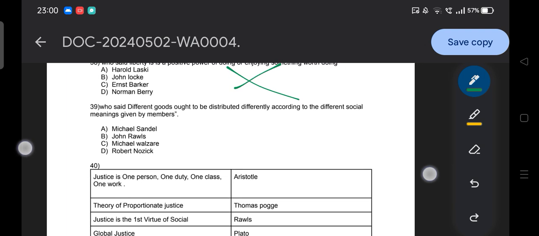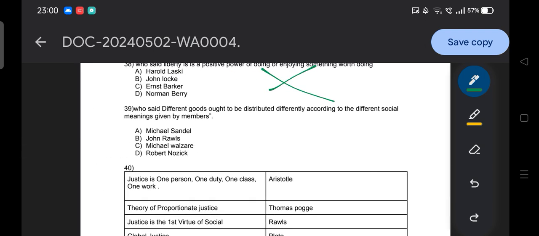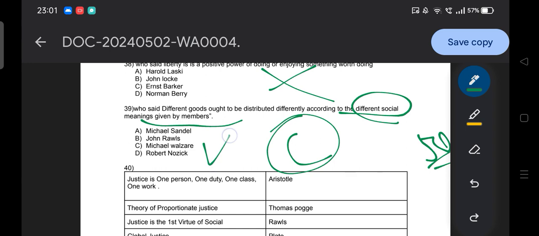Then moving to the second last question: who said different goods ought to be distributed differently according to the different social meaning given by the members? Your time starts right now. Since this video is going too long, but trust me, it's very important content, and if you are able to solve this level of question, then you are ready for the examination for such topic, political theory. And here the time is off guys, option C is the answer. So Michael Walzer. We have already discussed it.